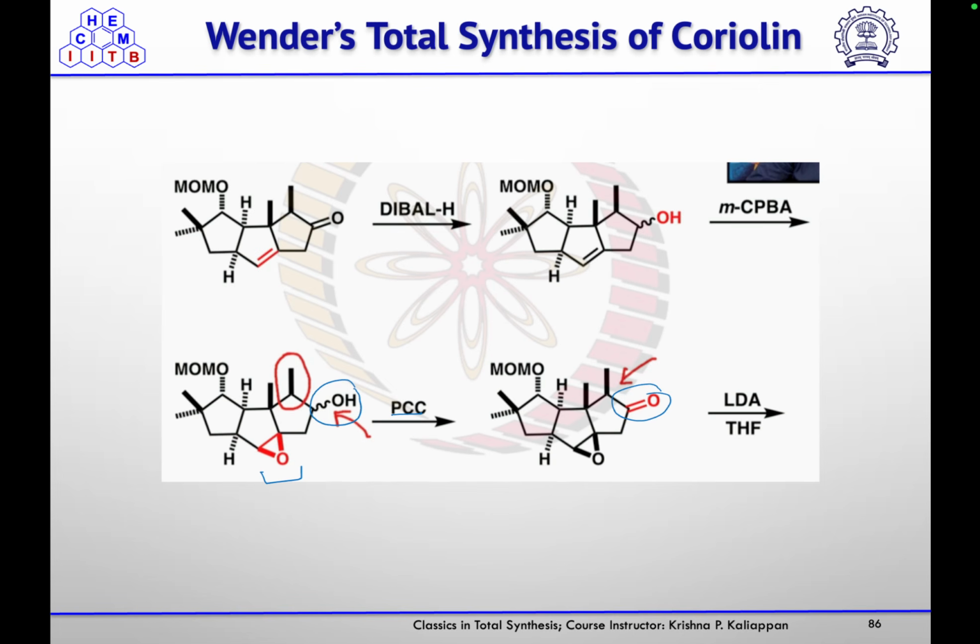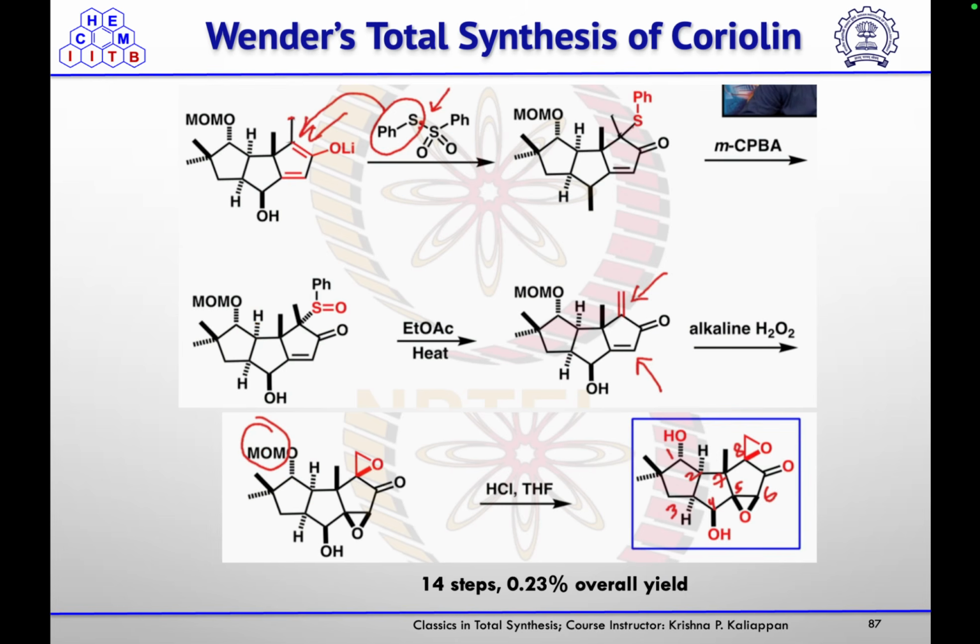Then using LDA, they formed this lithiated enolate species, and they quenched it with this SPh species to form this thioether group there. Then they oxidized that using mCPBA, and then in ethyl acetate, heating it will undergo elimination to form the exomethylene double bond.